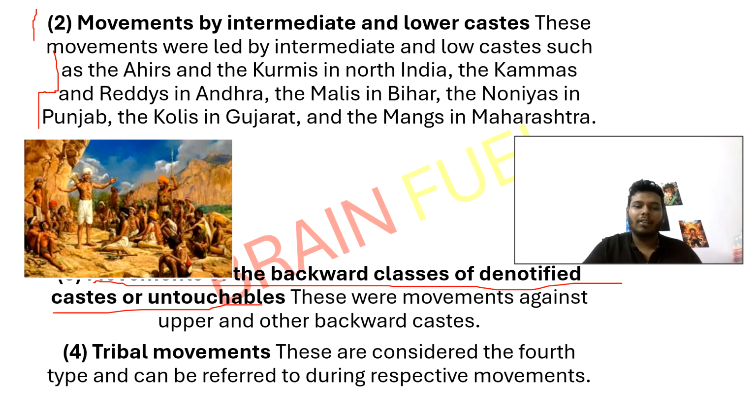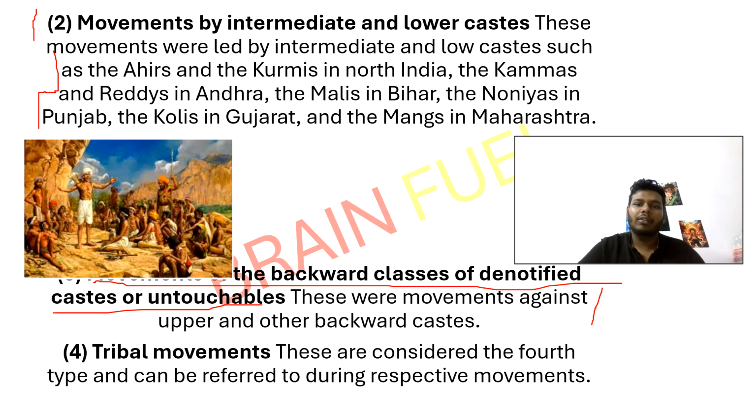Movements by the backward classes of denotified castes and untouchables. These were movements against the upper castes and the other backward castes. These were the most oppressed communities, often labeled unfairly as criminal tribes. Even though they didn't commit a crime, they were called criminal tribes or untouchables.